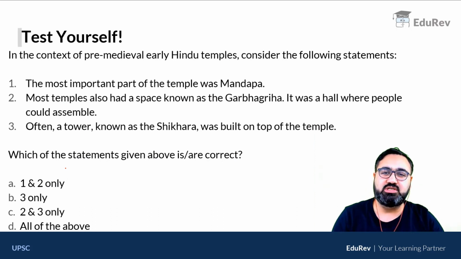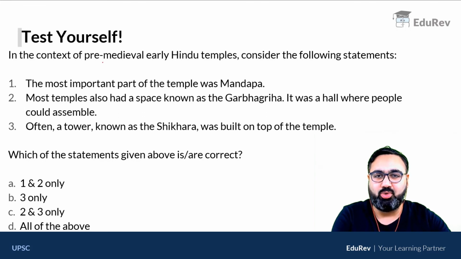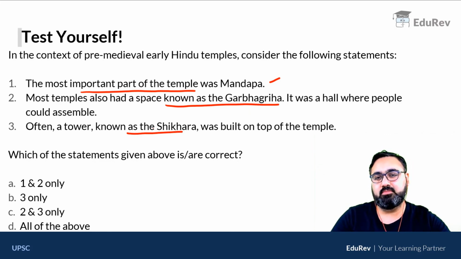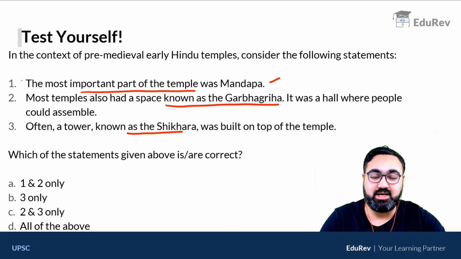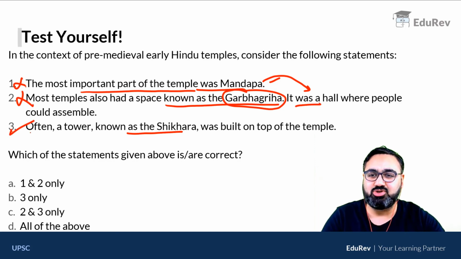Now I have two questions for you. The first question is in front of you. Take about 10-15 seconds to answer this. There are three statements. First, the most important part of the temple was the mandap. Second, most temples had a space called Garbhagriha where people could assemble. Third, a tower called Shikhar was built on top of the temple. If you understand this clearly, 1 and 2 are incorrect. They have been interchanged. The most important part of the temple was the Garbhagriha, where the chief deity was kept. Mandap was the hall where people could assemble. The third statement is correct, so the answer here is B.